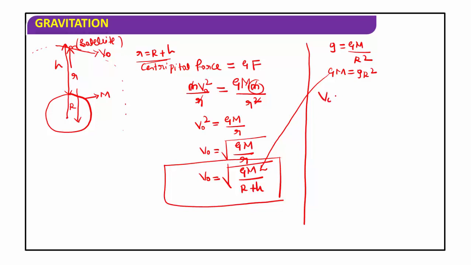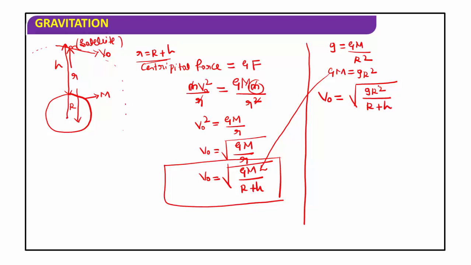We get orbital velocity vo is equal to root of G M divided by R plus h, where G M is equal to g R square. So vo is equal to root of g R square divided by R plus h.